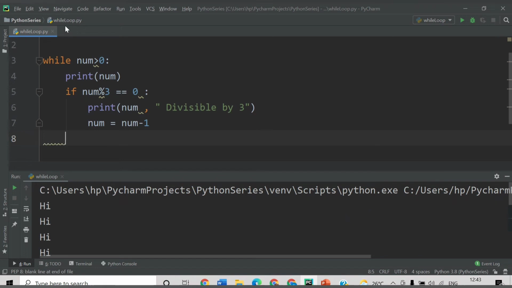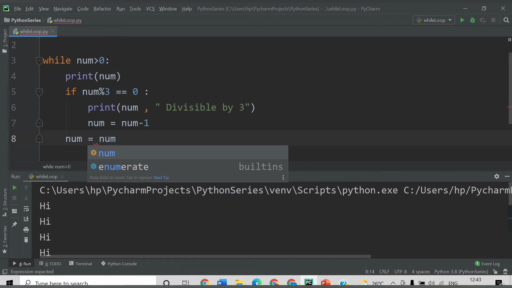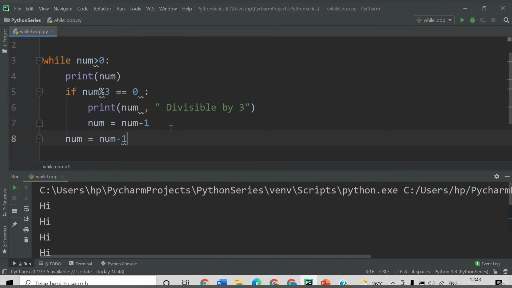Also if that number is not divisible by 3, in that case also I will reduce the value by 1. So let's see how the code behaves.